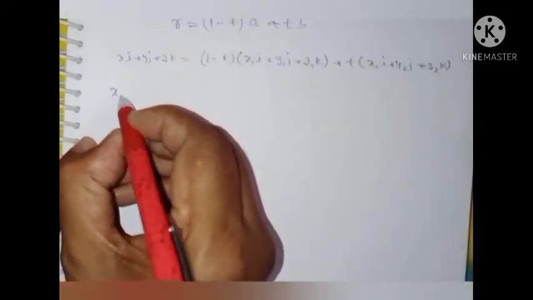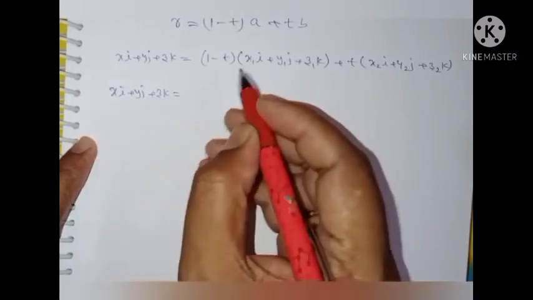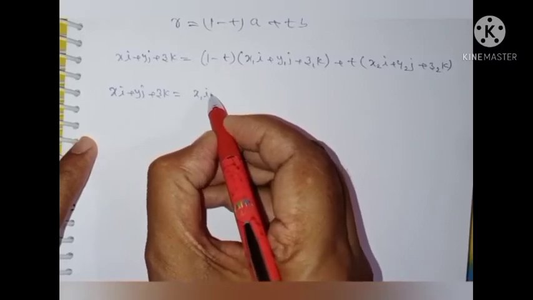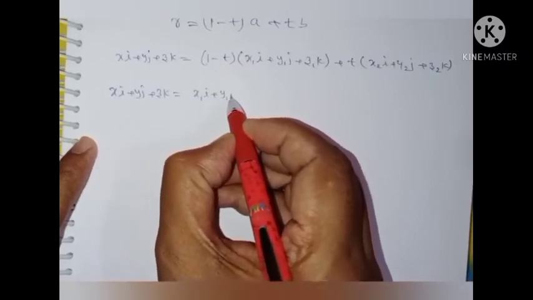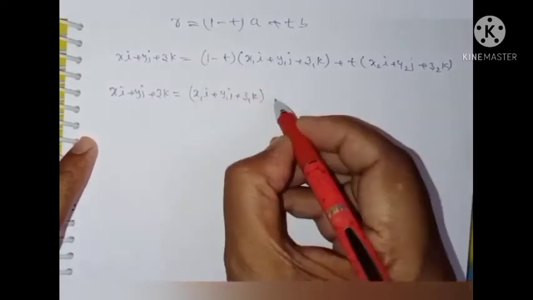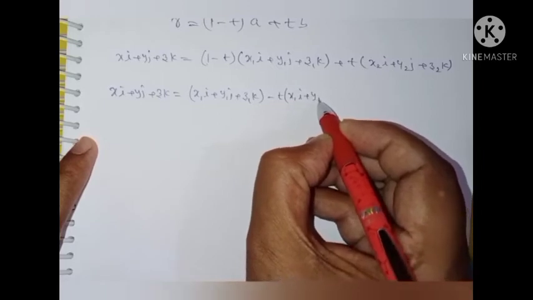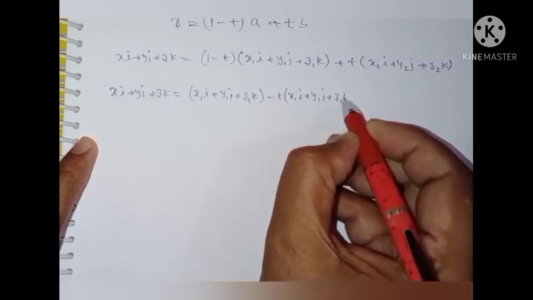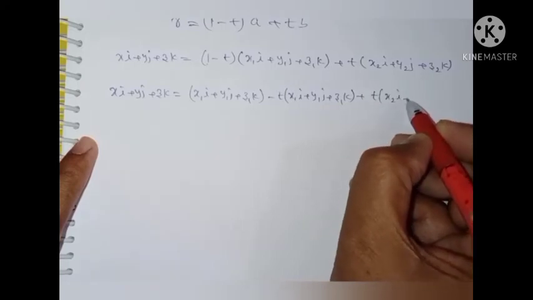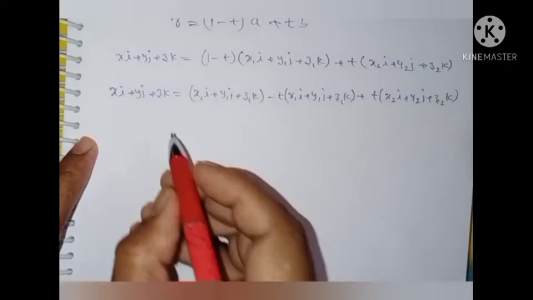You can write xi plus yj plus zk as it is, equal to 1 into x1i plus y1j plus z1k as it is, minus t of x1i plus y1j plus z1k, plus t of x2i plus y2j plus z2k.